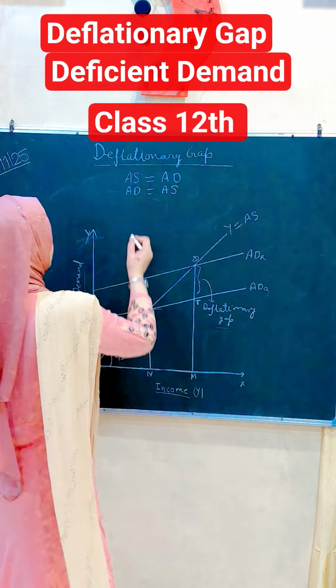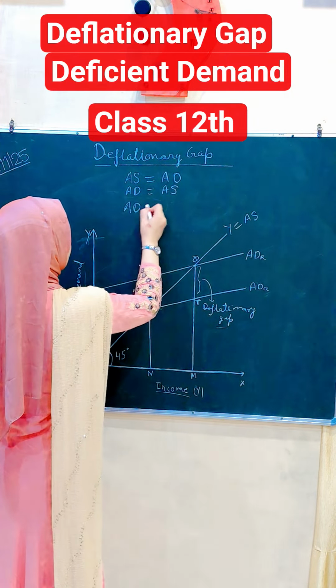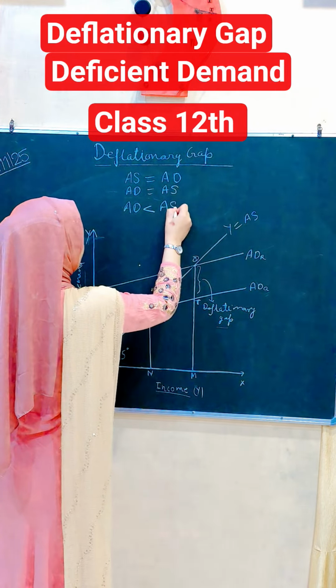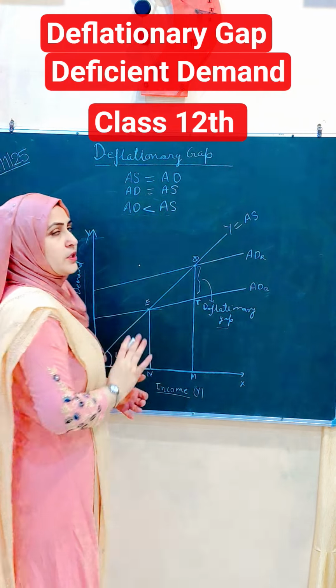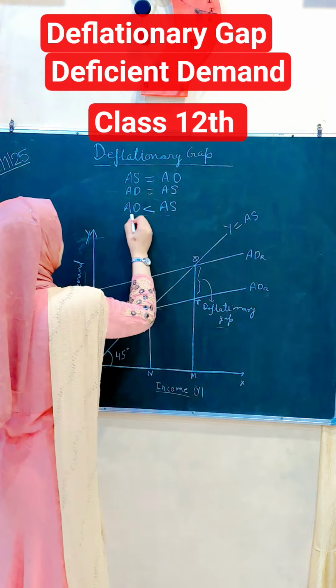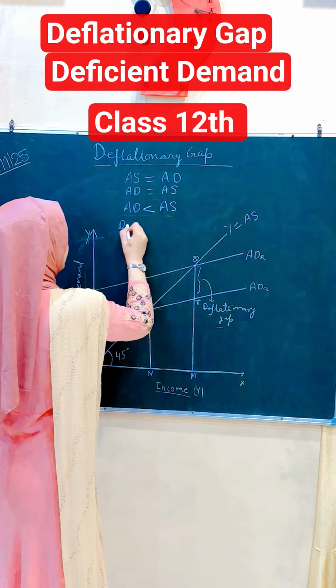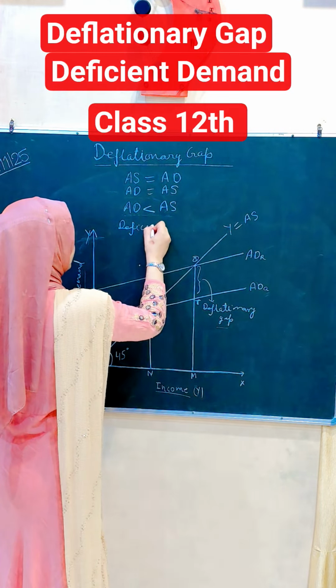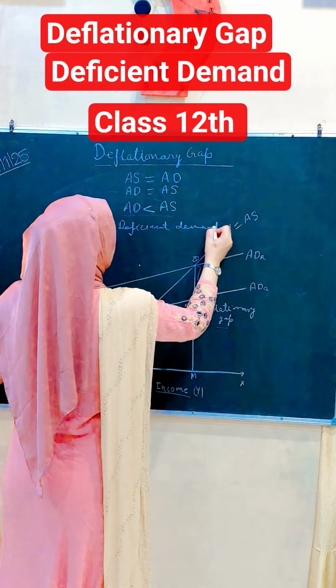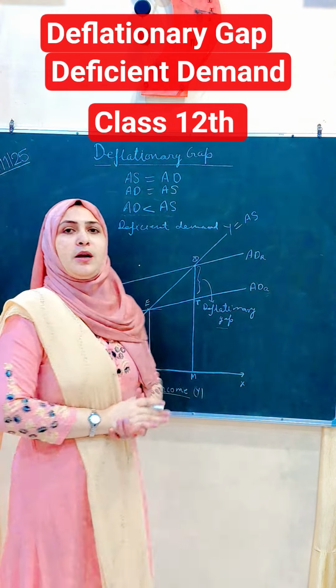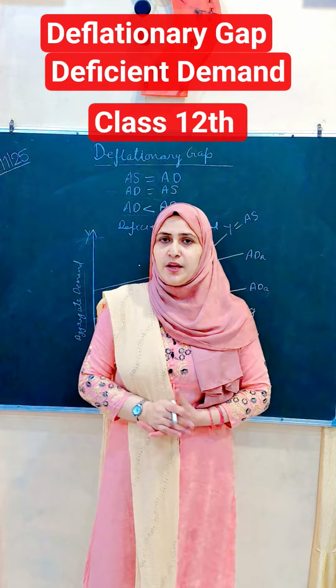Now what happens if aggregate demand is less than aggregate supply? What is this situation called? This situation is called deficient demand. So a situation where our aggregate demand is less than aggregate supply, we call it deficient demand.